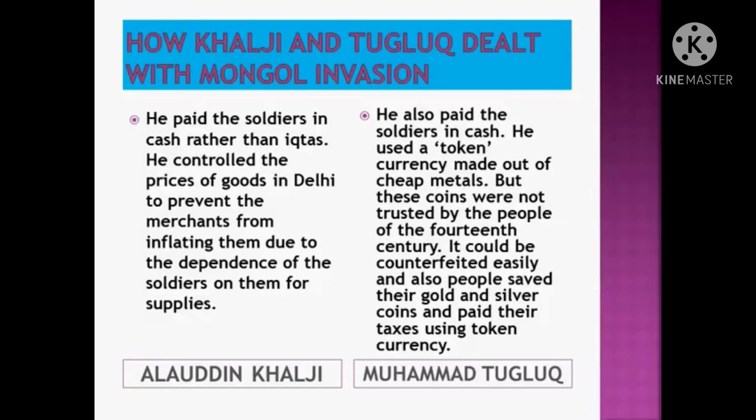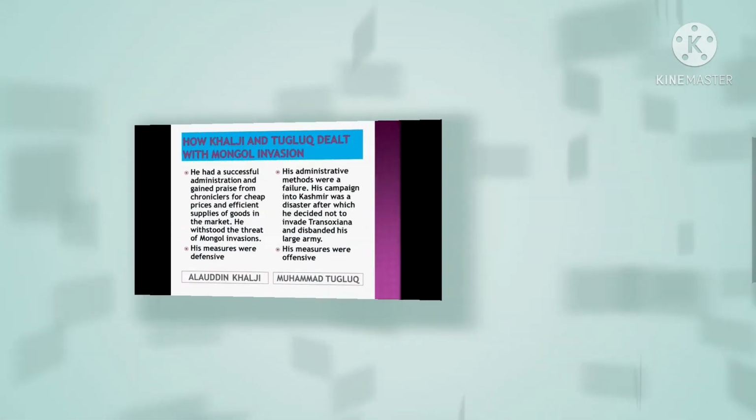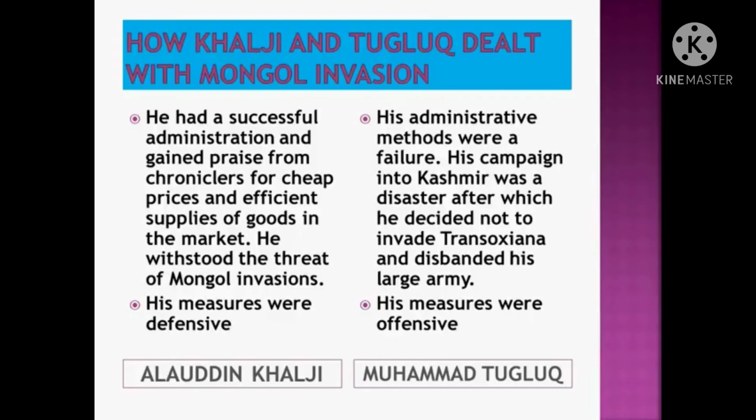Dear students, Alauddin Khalji had a successful administration and gained praise from chroniclers for cheap prices and efficient supplies of goods in the market. He withstood the threat of Mongol invasions.